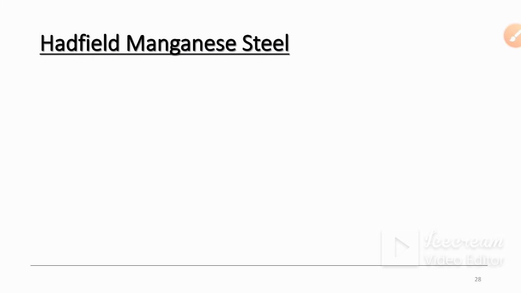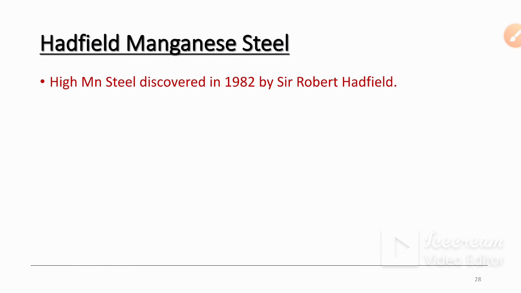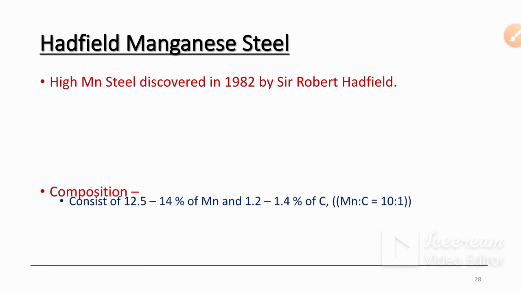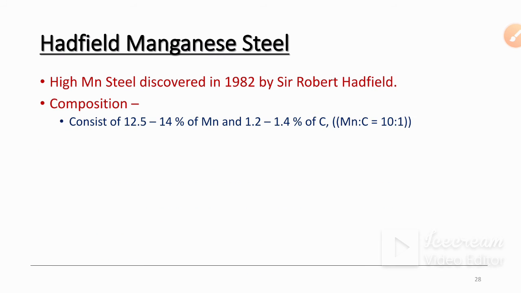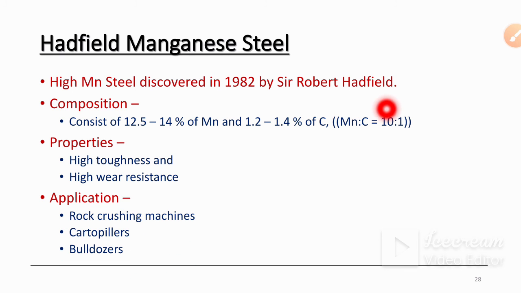Next one is Hadfield manganese steels. Also known as high manganese steels, they were discovered by Sir Robert Hadfield. The composition is 12.5% to 14% of manganese and 1.2 to 1.4% of carbon. The manganese to carbon ratio is 10:1. The properties are high toughness and high wear resistance.